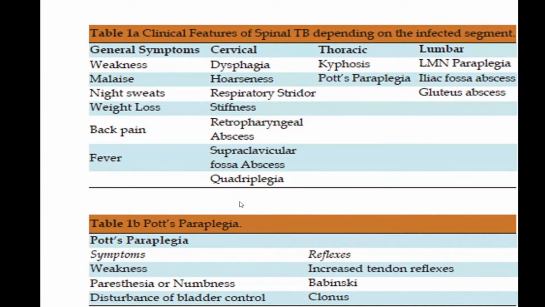In paraplegia, you will get symptoms like weakness, paraparesis, paresthesia, numbness, disturbance of bladder control, urine. Now you have to ask for all these things. Reflexes might increase. There may be upper motor neuron signs if the compression is upper motor. There will be clonus in paraplegia.